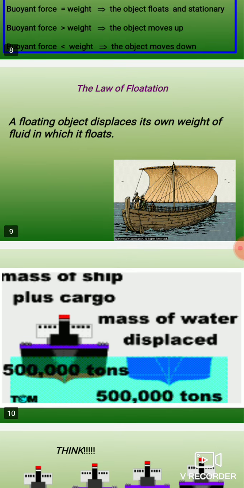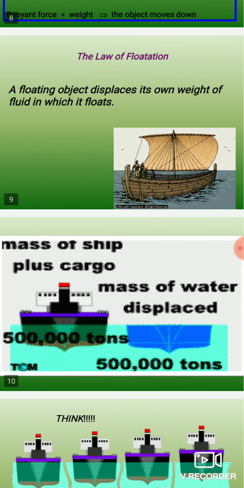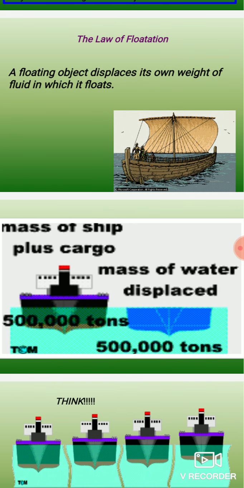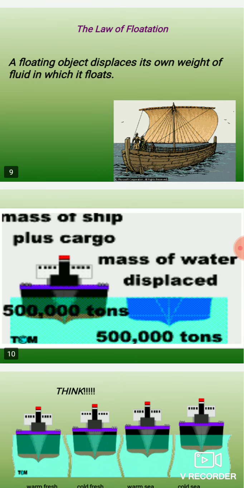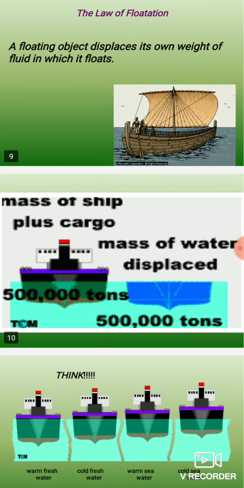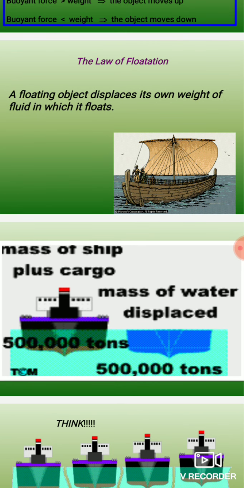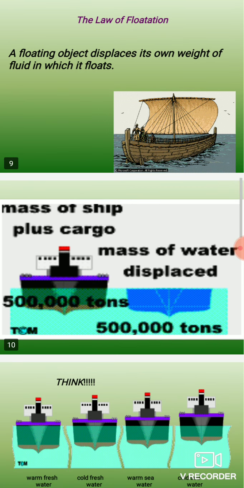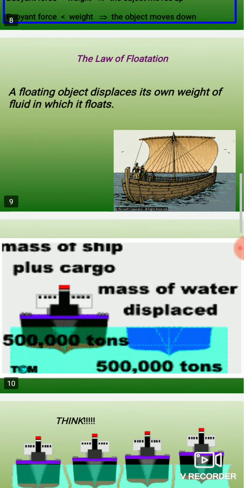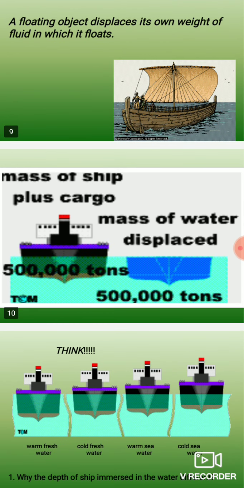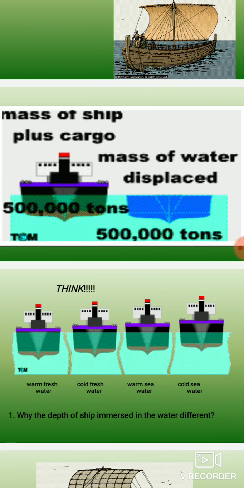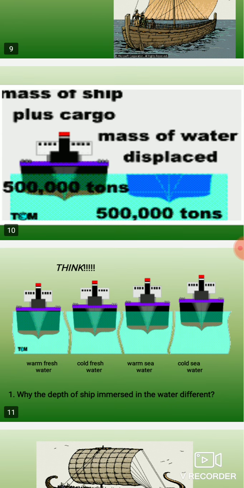The law of flotation is given. Now you can understand with the help of examples. My dear students, look here and try to understand very easily. A floating object displaces its own weight of the fluid in which it floats. All objects which float displace their own weight, and so they can easily float in the liquid. In the next example, the mass of the ship plus cargo is equal to the mass of the water displaced. Dear students, you are looking at this example.